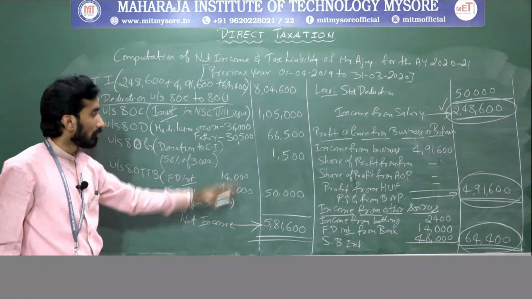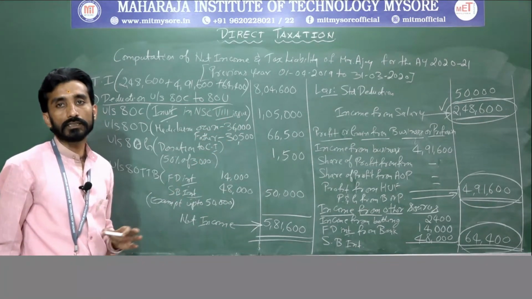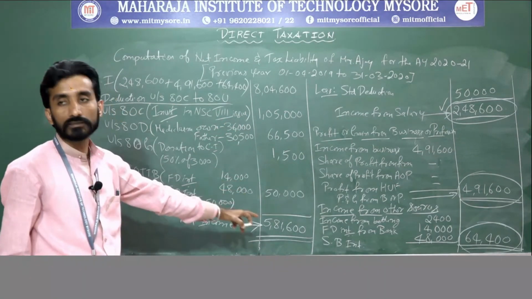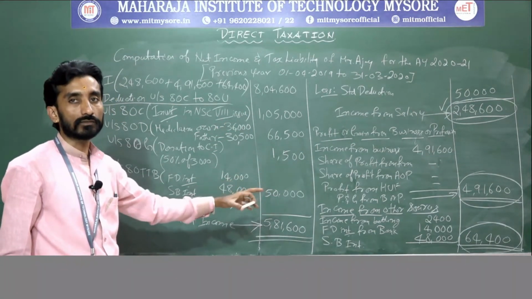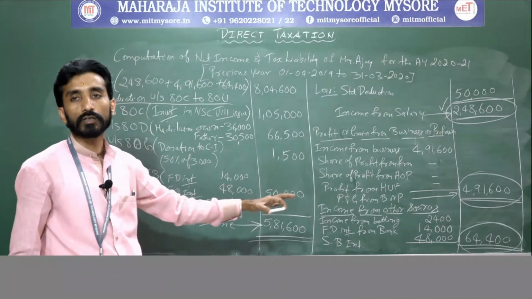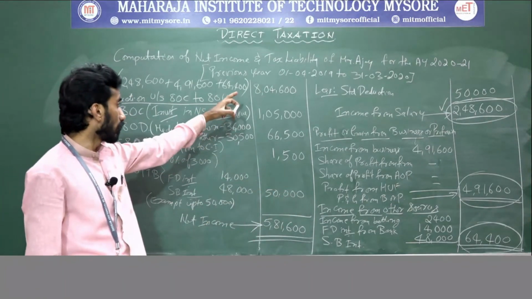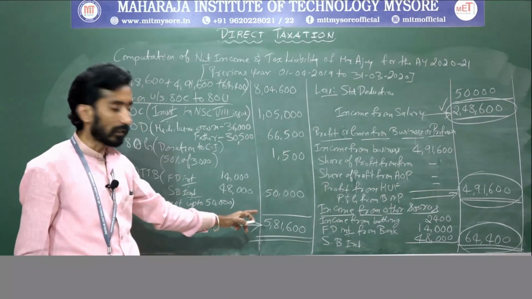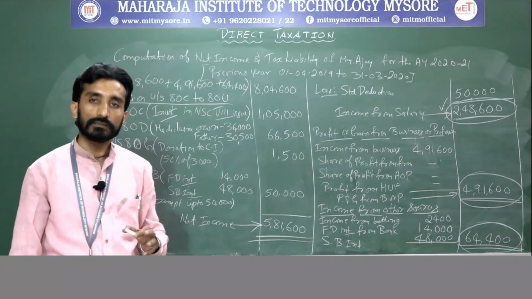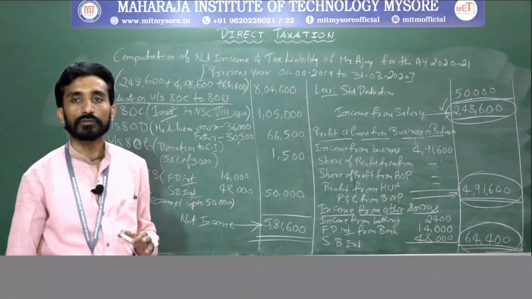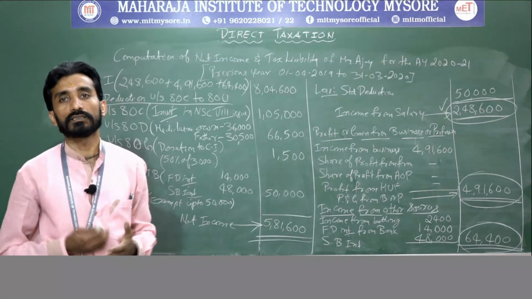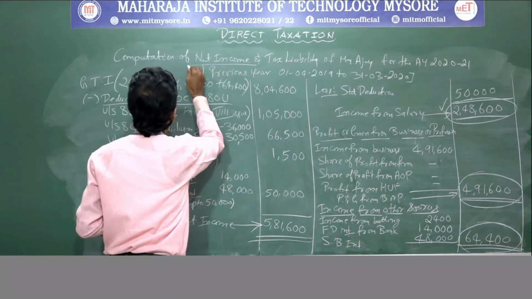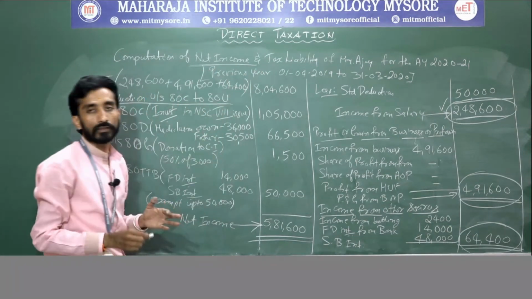Then we gave deduction under section 80C to 80U, where the deduction total summed up to 2,23,000. That we deducted from the gross total income of 8,04,600, so we got 5,81,600. So this is the net income of Ajay with respect to whatever information he has furnished, right? So one part is over, means computation of net income is over.